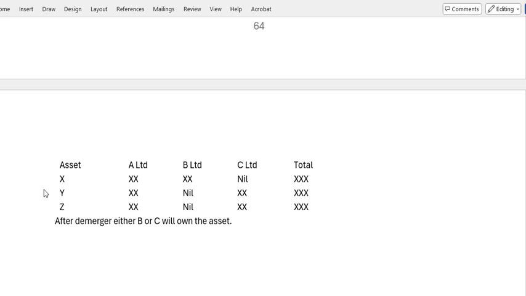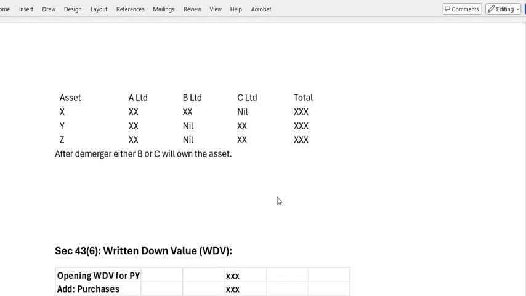So another asset Y was with the A Limited before the demerger, then it is transferred to C Limited. So the date we have to find out, and from that onwards we have to calculate the depreciation. It has to be apportioned. Okay. Then another asset Z was with the A Limited before demerger and it is transferred to C Limited. Like that we have to find out.